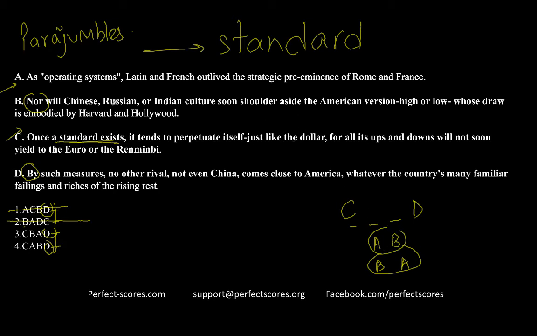Now let's look at the options. Once a standard exists, it tends to perpetuate itself. Like the dollar, for all its ups and downs, will not soon yield to the euro or the renminbi.